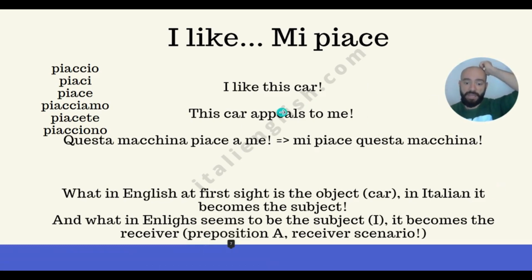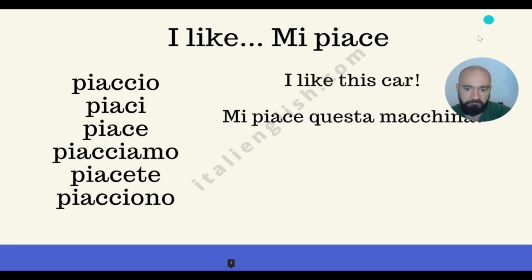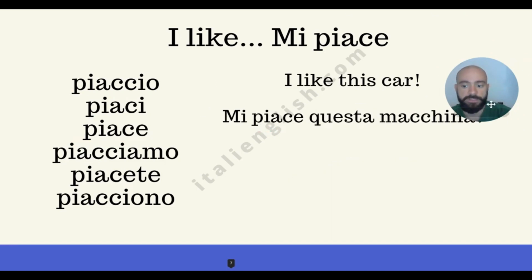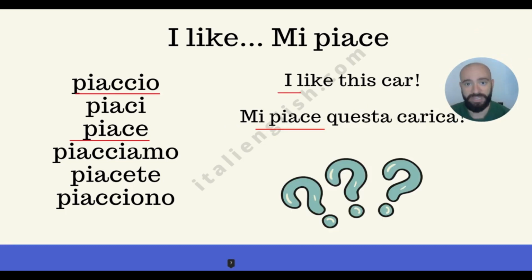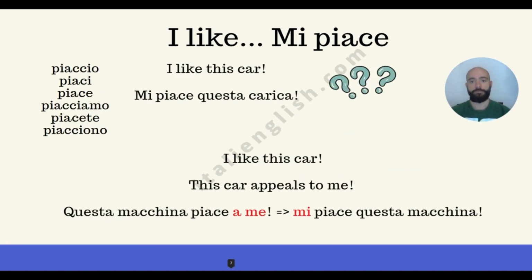So this hack about appeal, the verb appeal, this is something that I came up with. Why is that? Because many students came to me and asked, okay, I like this car. Cool. Why the heck isn't it piaccio? Why is it piace? You cannot understand this topic if you do not rephrase the sentence the way that I showed you, by using appeal. So every single time you're dealing with the verb to like, I want you to rephrase the sentence.